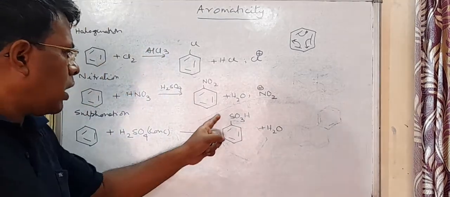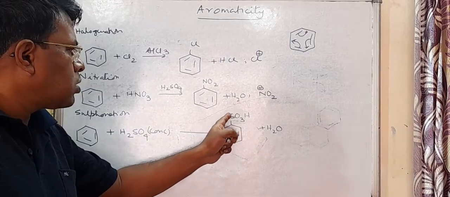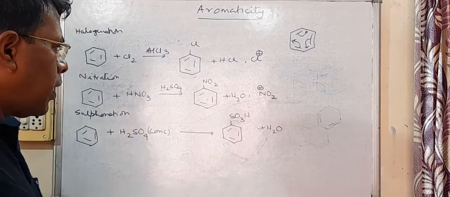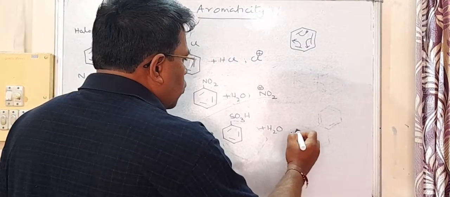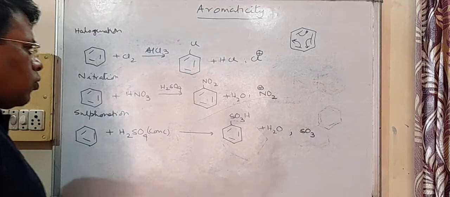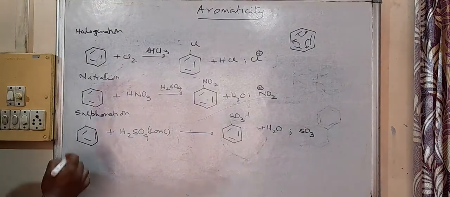So you see here SO3H group is coming. This is called sulfonic acid group, and here the electrophile is SO3.